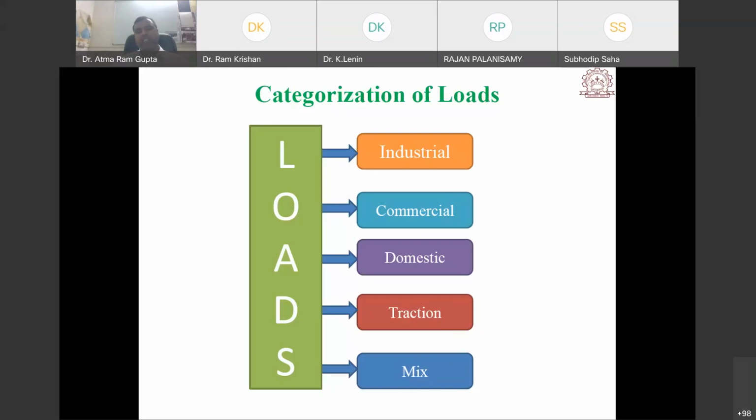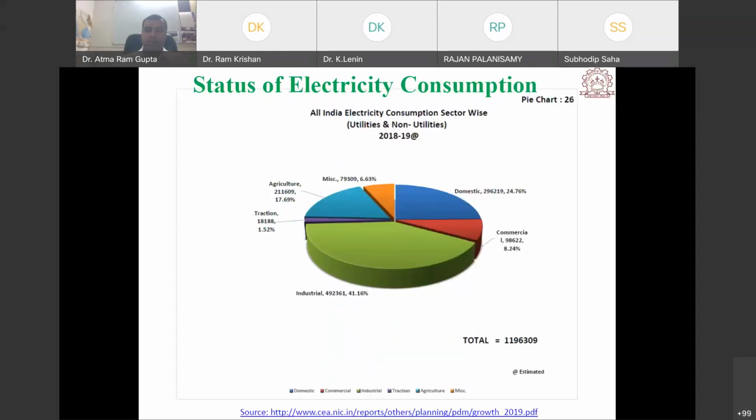What are the changes in the percentage of the loading condition of the industrial, commercial, and domestic sectors? Because of COVID-19, many industries are operating with very less capacity, and people are working from home, so domestic load has increased and industrial load has decreased. So we have to see the categorization of load: industrial, commercial, domestic, traction, and mixed load.